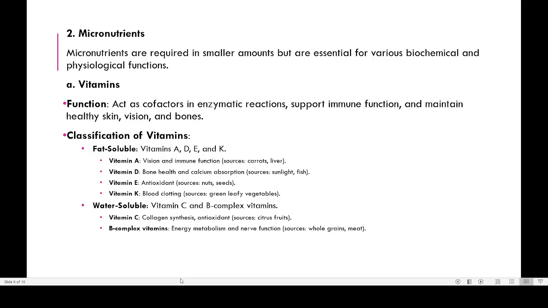Now here you can see that vitamins are having a very important role. They will be acting as enzymes, enzyme cofactors. They will be important in immune function, and they are also responsible for healthy skin, vision, bones, etc. Here we have a short list of what are the important types of vitamins and what are the main roles. For example, coming to the fat soluble vitamins: fat soluble vitamins are A, D, E and K.